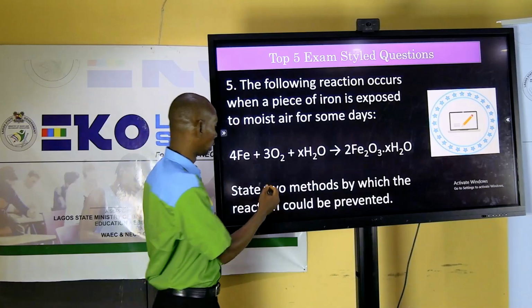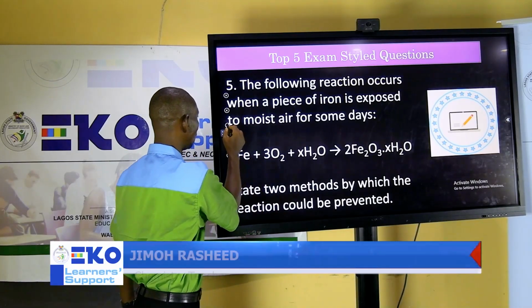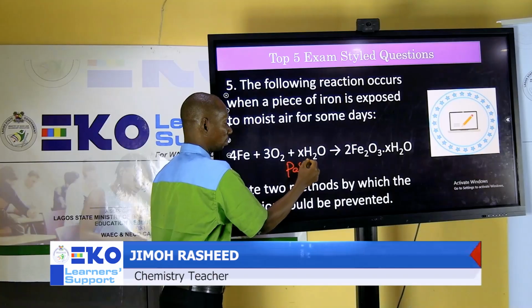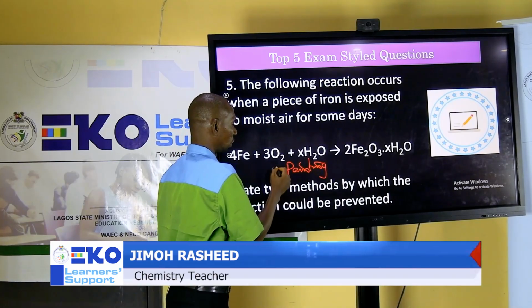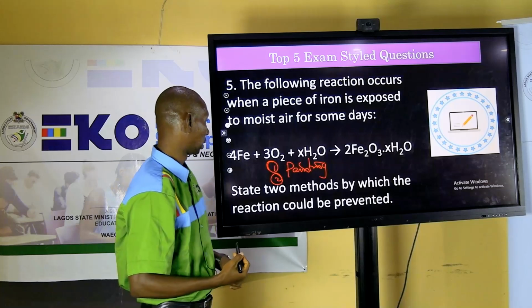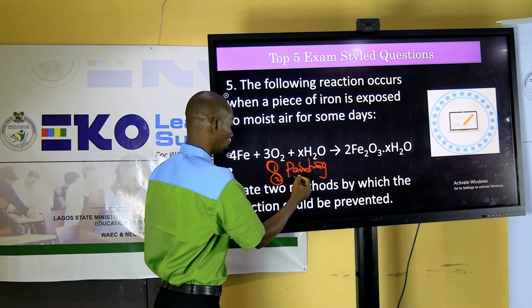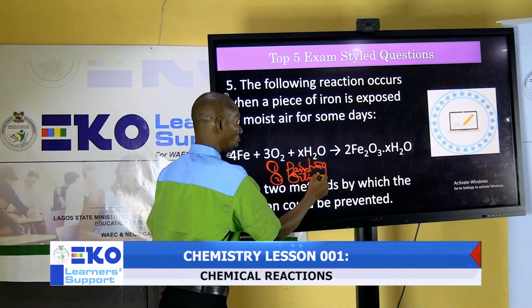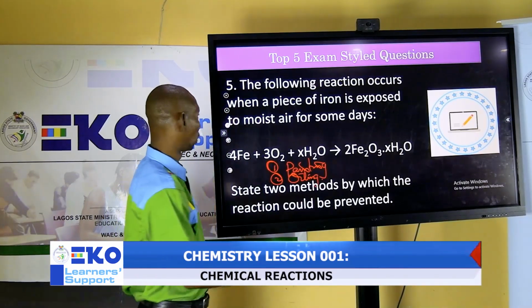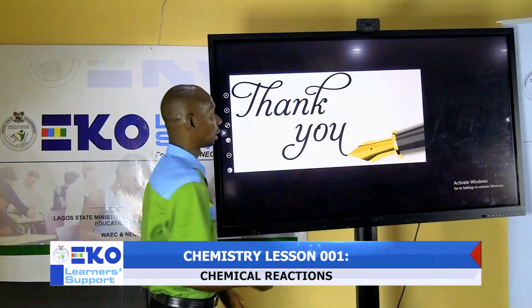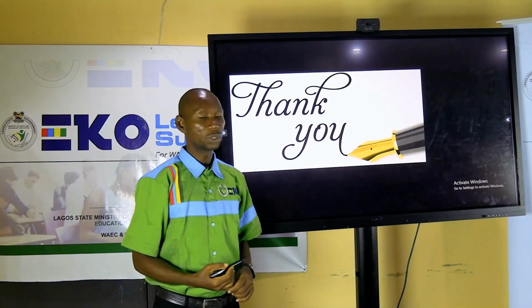Number 1 is painting. Yes, painting. You can paint. That's 1. What do you think the second answer is? Electroplating. Okay? Or by oiling. Addition of oil. So, these are our top 5 questions.